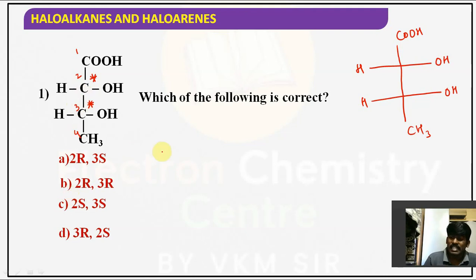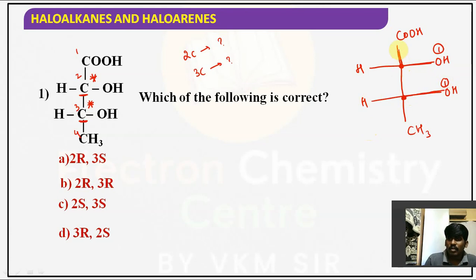He is asking you to find it out. Second carbon is a chiral center. Third carbon is also a chiral center. At the second carbon, what is the configuration? At the third carbon, what is the configuration? Obviously, this carbon is chiral, connected to the O. Obviously, it is the first priority. Similarly, this carbon is connected to the first priority. Least priority will be given to the lowest atomic number.